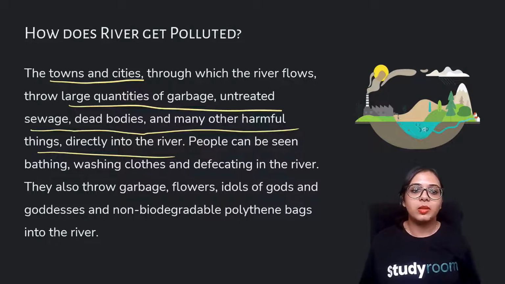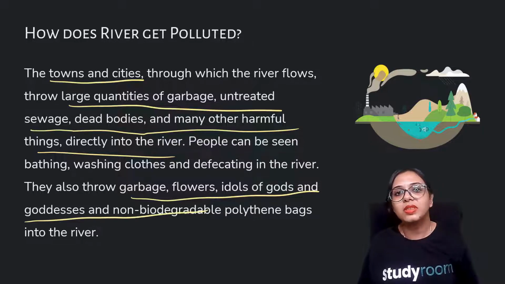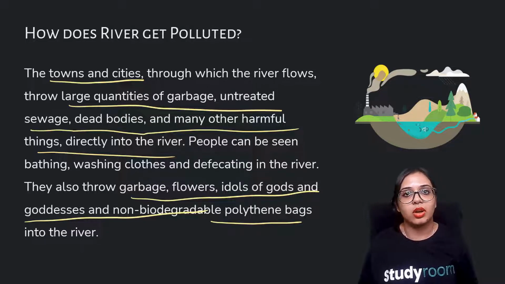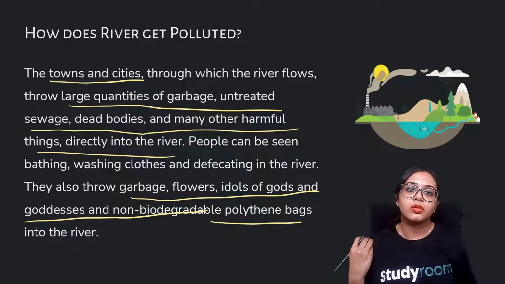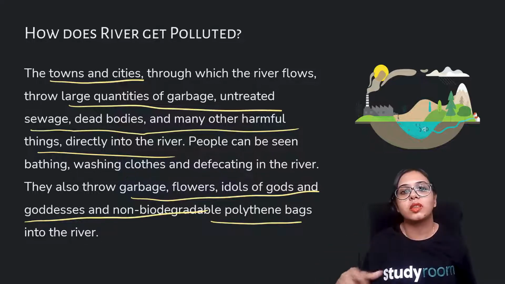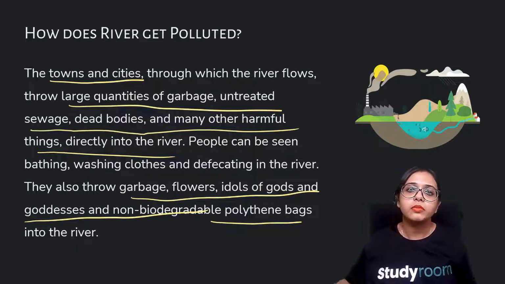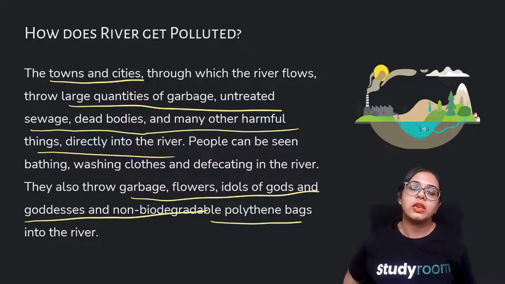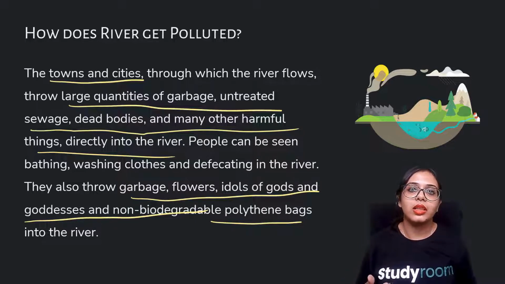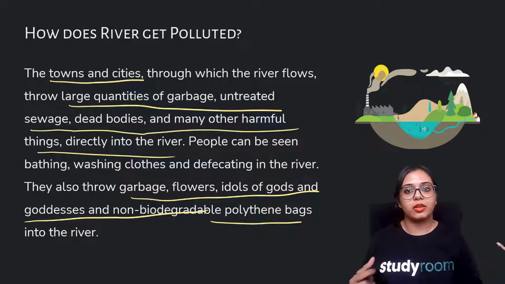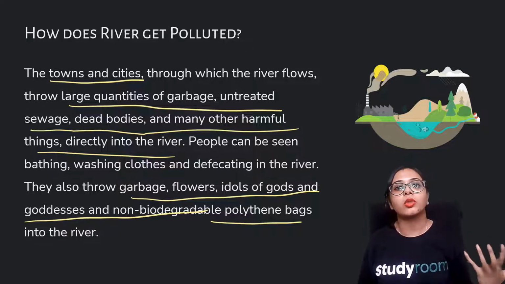So people can be seen bathing, washing clothes, defecating. They throw garbage, flowers, idols of gods and goddesses, and non-biodegradable substances, which cannot be decomposed, such as polythene bags, into the river. If you happen to visit some beaches, especially in the southern part of India, you may observe that the shores of those beaches are filled with polythene bags or other wastes, and they render that water body polluted and contaminated.